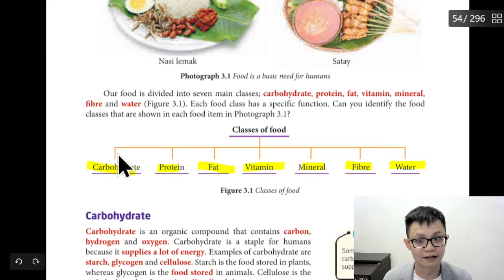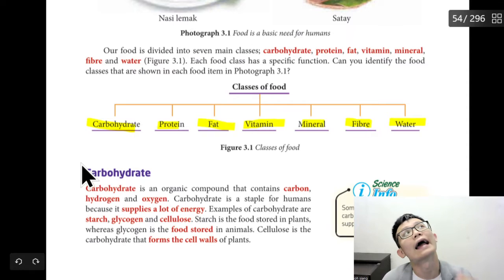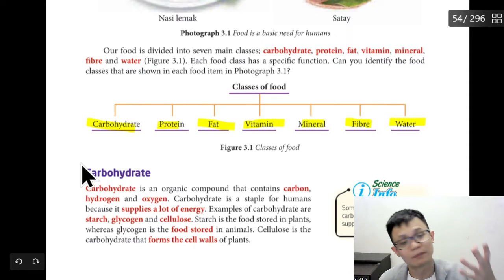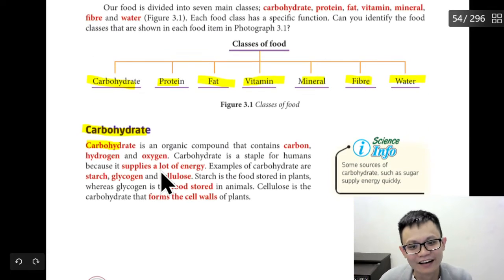So let's look at the first thing. I'm not going to read all these things. Let's go to the most important part and I'm just going to tell you what's going to come out for the exam, according to my knowledge, as a disclaimer, so later you can't say I didn't say. This thing you need to know: carbohydrate is made out of carbon, hydrogen, and oxygen.